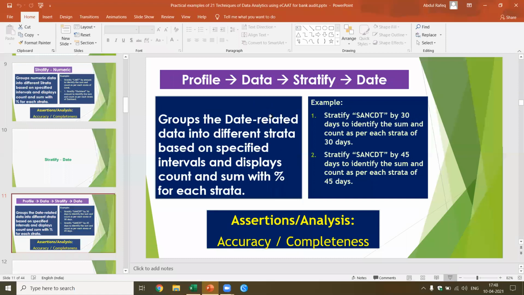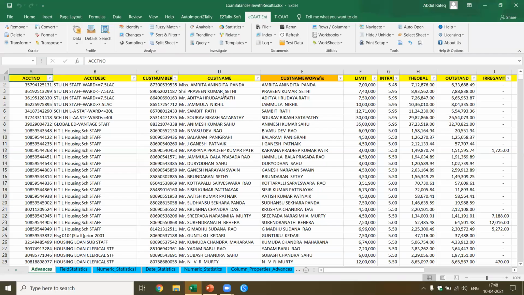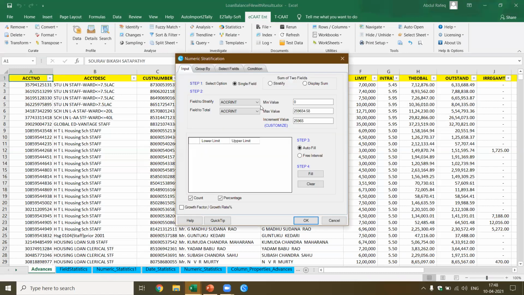So what do I want to perform? I want to perform Stratify. Now, if you see here, there are various types of stratification. I'm going to pick up two examples. One is numeric, which can be performed on a numeric field only. By default, the numeric field is selected. I want to do it based on the limit, and I want the total on the limit.